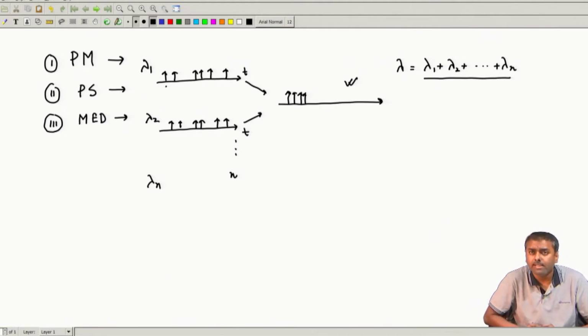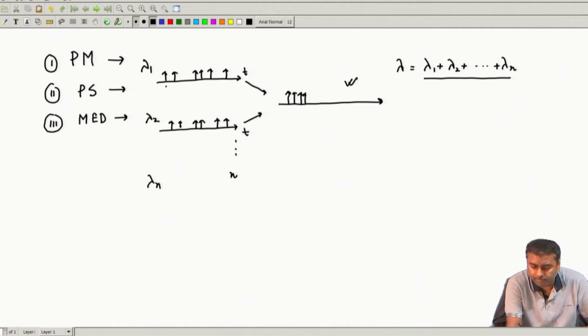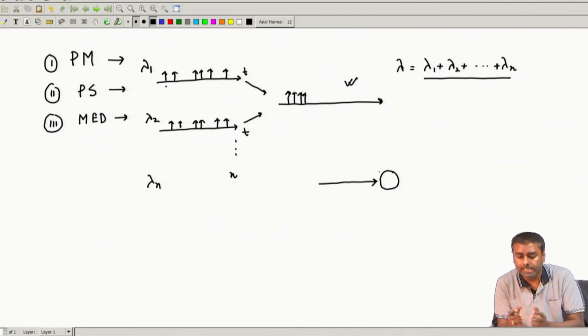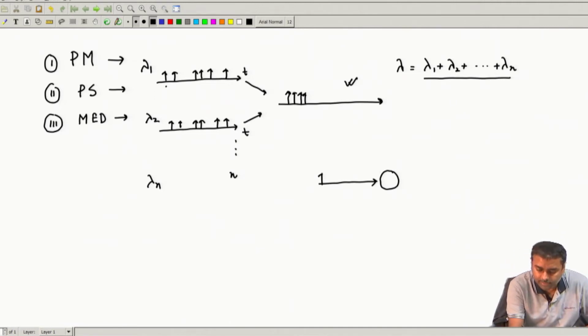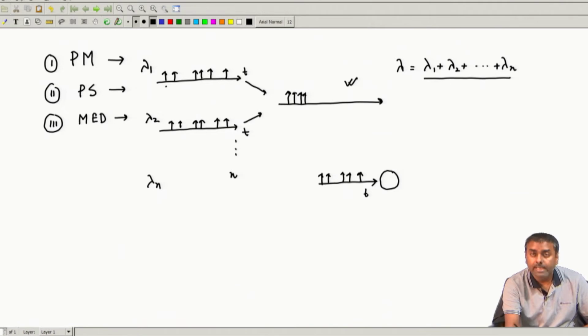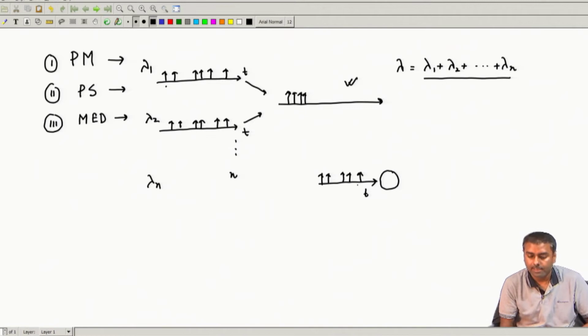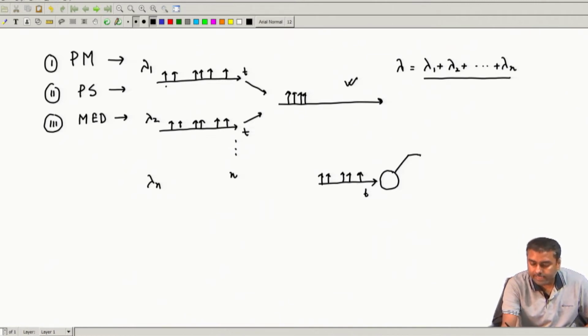What is Poisson splitting? Like merging, now I will be splitting. Suppose I have a Poisson source which is coming to a scheduler. The scheduler is where somebody is sitting, and what they are doing is this. Let us say I have these Poisson arrivals happening in time. Now, this scheduler picks every arrival at the time it happens, and it generates two flows.